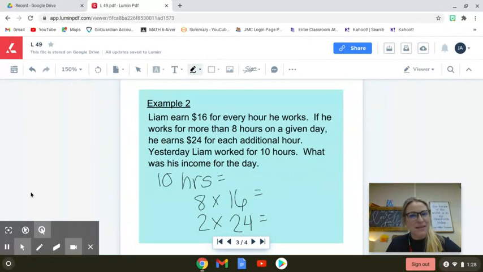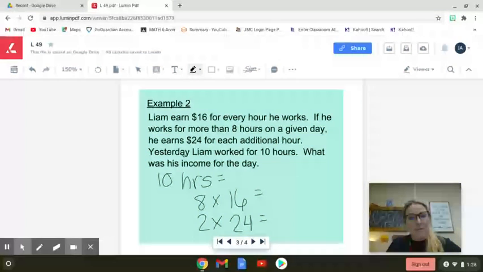Okay, so you can see here I've jotted down a little bit of my thinking. I know that in this given day he worked 10 hours, and just to back up to some of the information that we were given, he makes $16 an hour for every hour that he works on a normal day, up to 8 hours. If he works more than 8 hours, he makes this much.